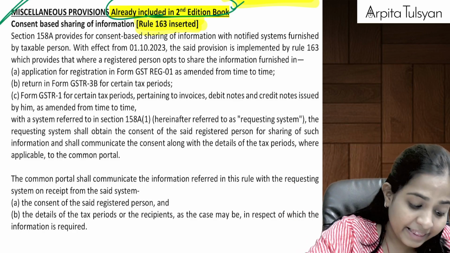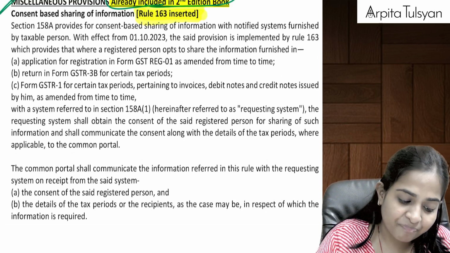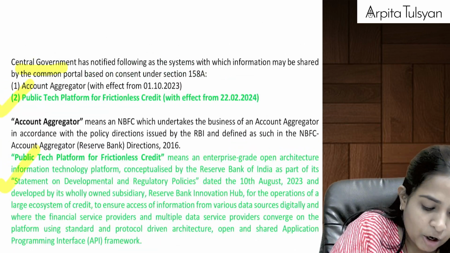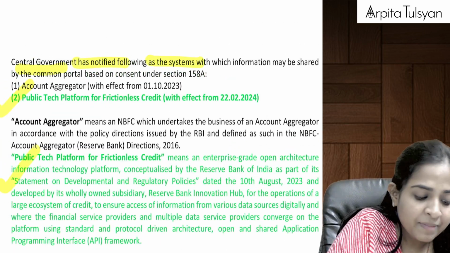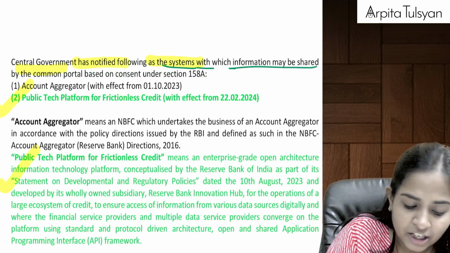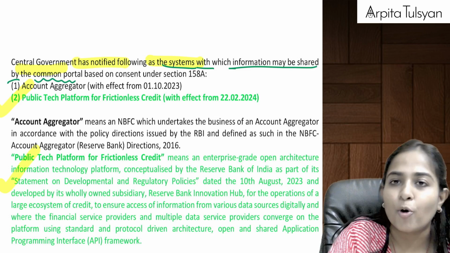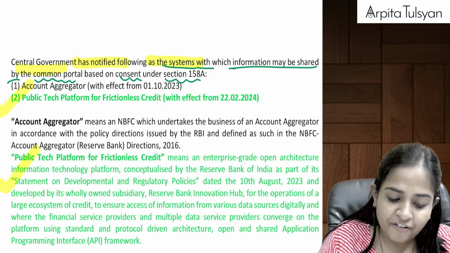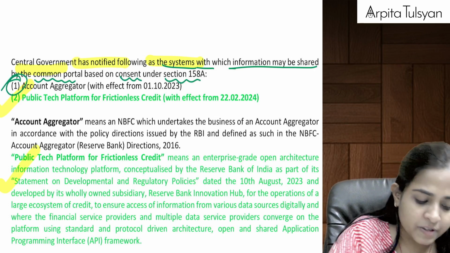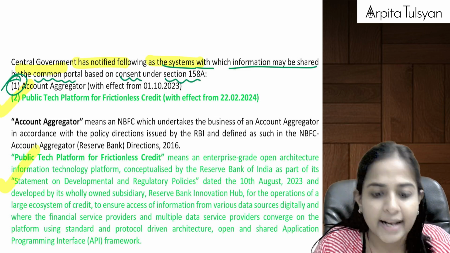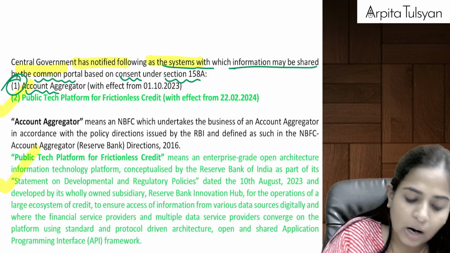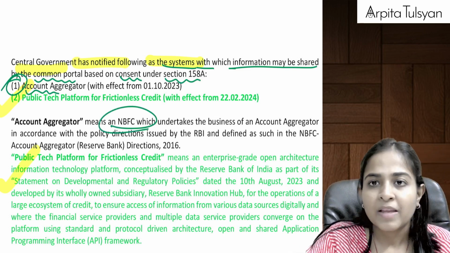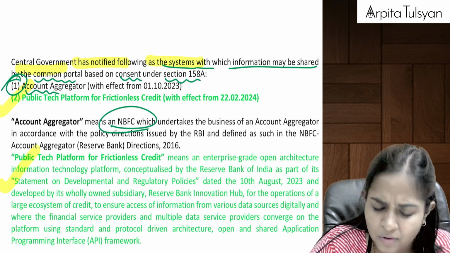Okay, so in this case, what was happening was, till now, the central government has notified the following as the system with which information may be shared by the common portal, that is the GST portal, based on the consent under section 158A. The only system which the central government had notified till now was the account aggregator. Account aggregator was nothing but an NBFC, which was working as per the directions of the RBI.